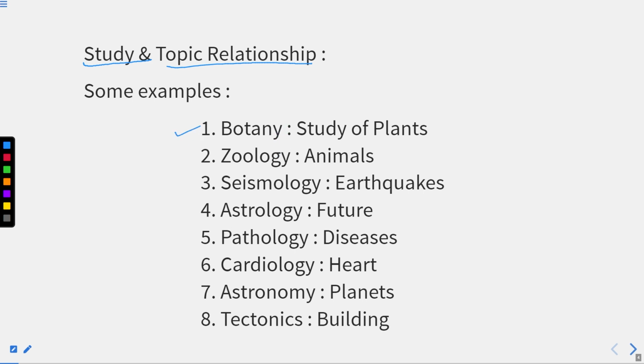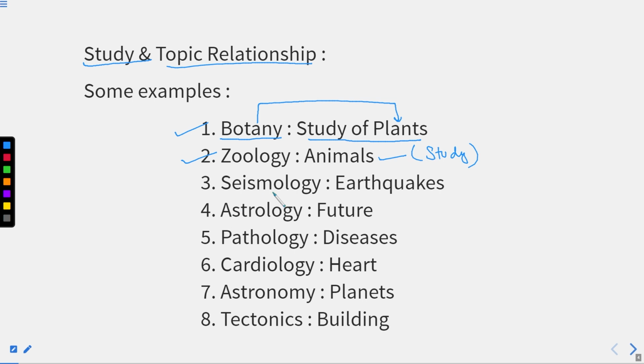So you can see in the first part, botany, right? Botany is a branch of biology where we deal with the study of plants. So what you need to know? Botany is related to the study of plants. I hope this part is clear, right? The second is zoology. We have just discussed zoology. What exactly is zoology? Again, it is a part of biology and it majorly deals with animals, the study of animals. I hope this part is also clear, right?